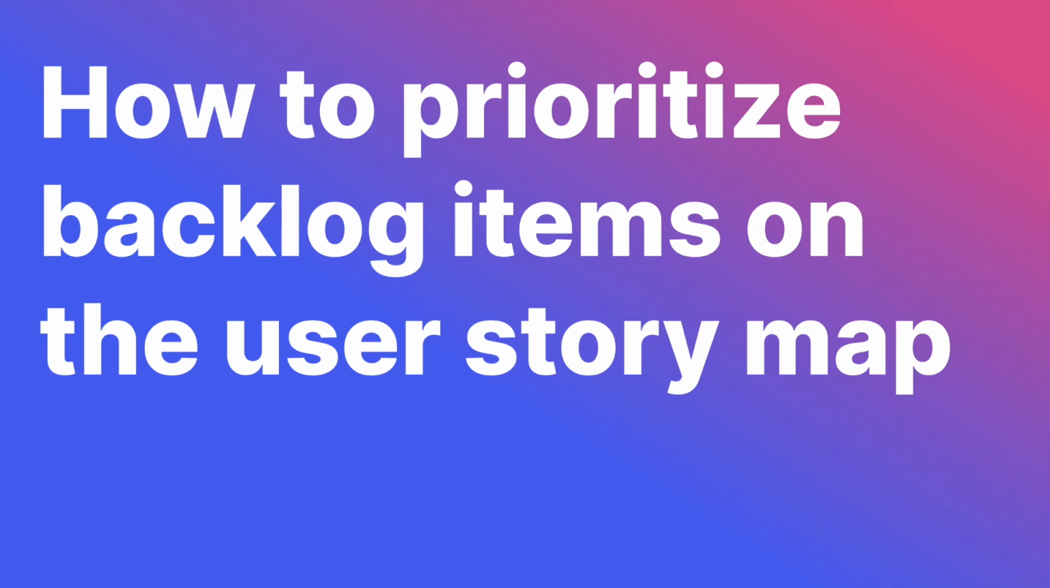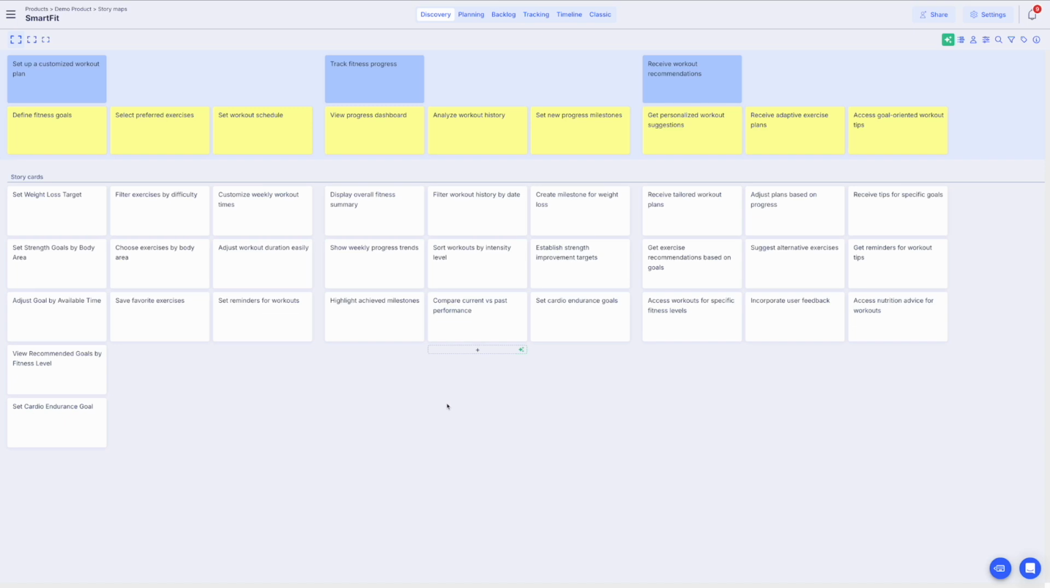Welcome to our video. Today, we'll explore how to prioritize user stories using 3 methodologies. Let's take a look at the story map for our product, SmartFit, a fitness app. In the following sections, we'll focus on the user stories under the first step. Now, let's prioritize these user stories.